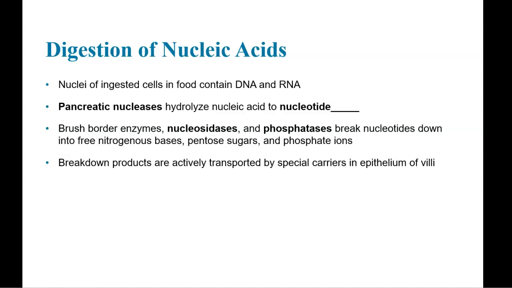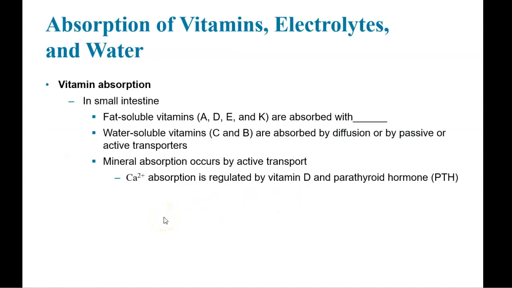Nitrogenous bases are things like uracil, cytosine, guanine, and so on. These products are going to be actively transported by special carriers in the epithelium of the villi.